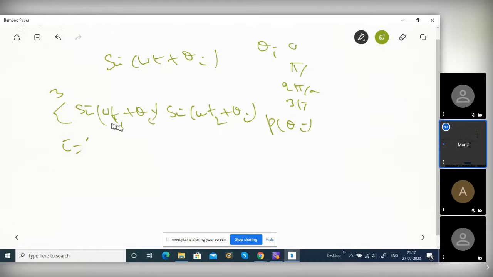So what is the product? Sin A sin B, what is the formula? Cos of A plus B plus cos of A minus B, right?